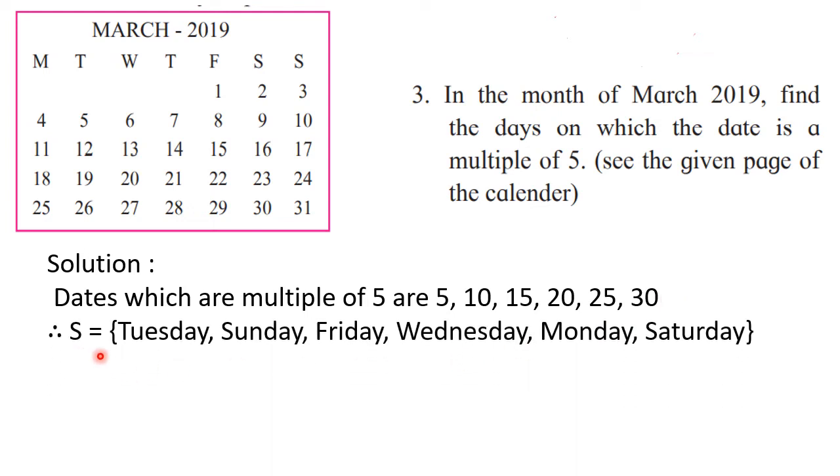Okay, so therefore sample space is Tuesday, on 5. Then next is 10, so it's Sunday. On 15th we can say Friday. On 20 we have Wednesday. On 25 we have Monday. And on 30 we have Saturday. Okay, so the days are written by us. This is our sample space.